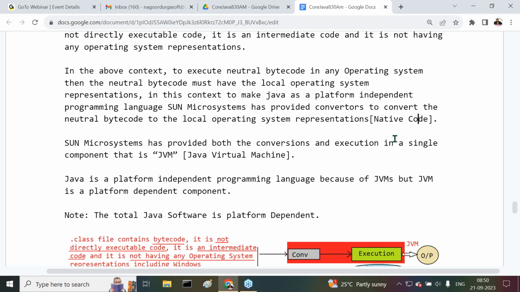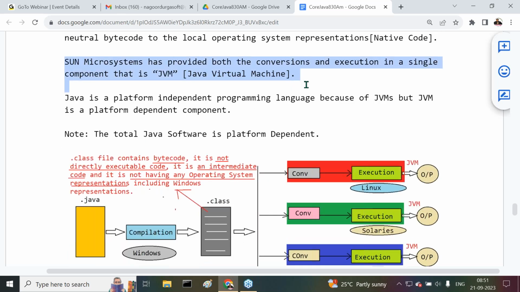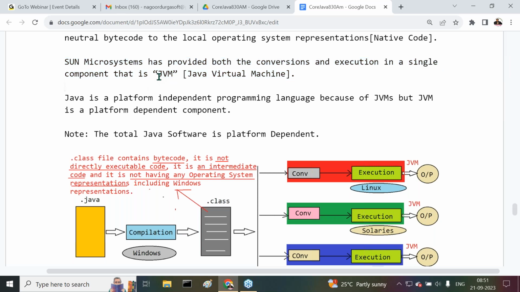We can identify the terminology: bytecode and native code. Bytecode doesn't have any operating system representations, but native code has the operating system representations. Bytecode is not directly executable code, but native code is directly executable code. We require that conversion. Sun Microsystems has provided both the conversion and execution in a single component. That single component is the JVM. What is JVM? Java Virtual Machine.